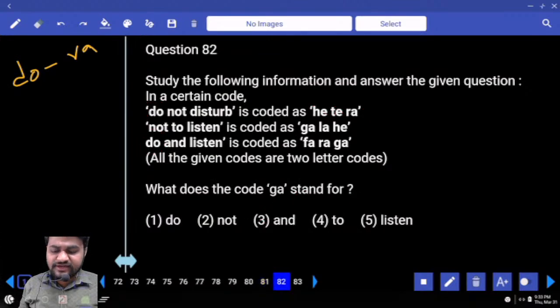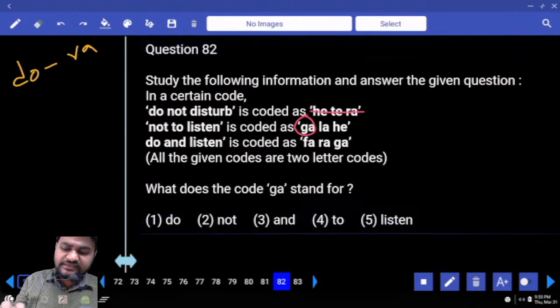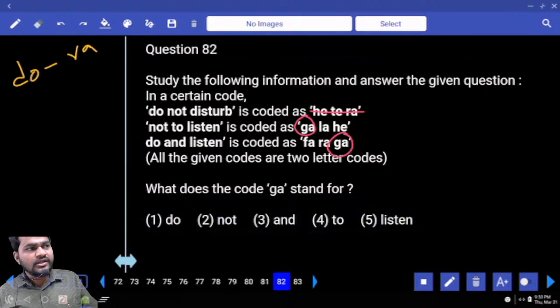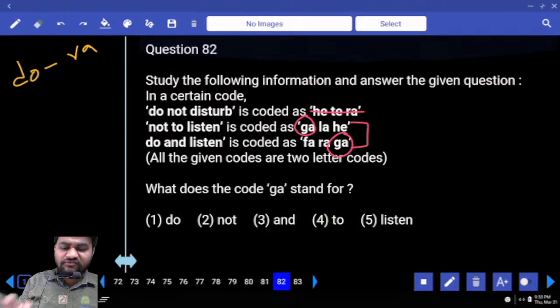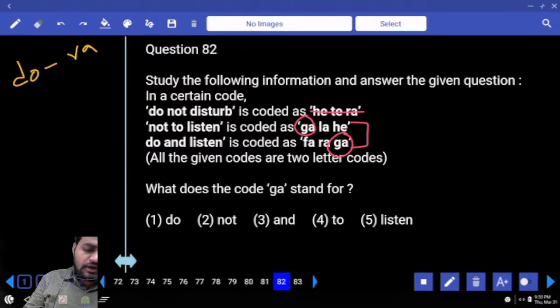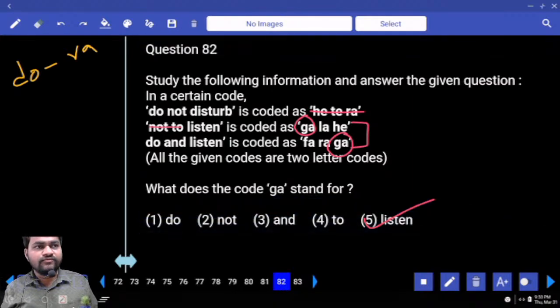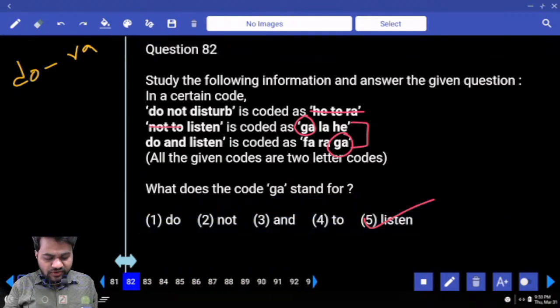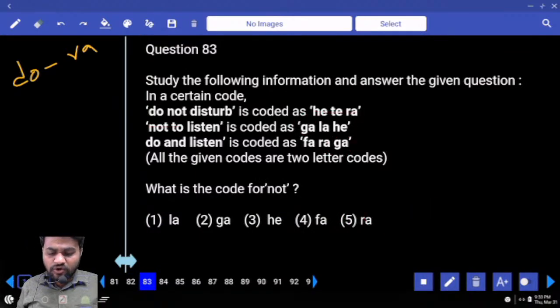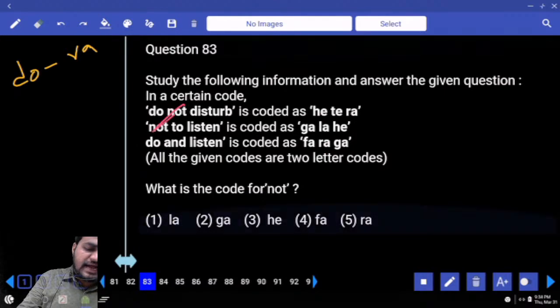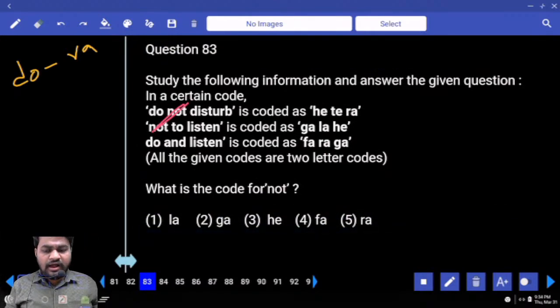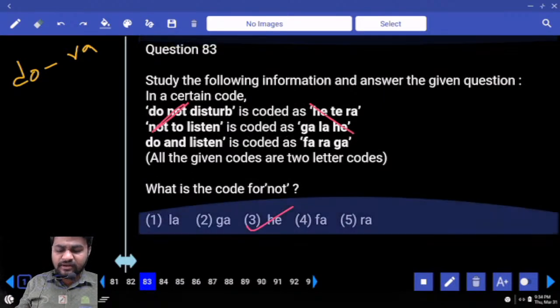82. What does the code GA stand for? GA, it is not there in first line, it is there in second line, it is also there in third line. Common word between 2 and 3 is required. Not 2 is not common, so listen, option 5. Next, 83. What is the code for not? Not is to be coded. So not is common between second and third statement. On right hand side, common term is he, option number 3.